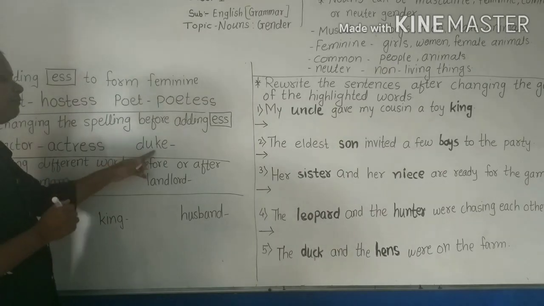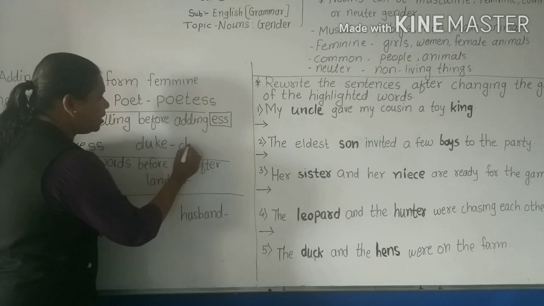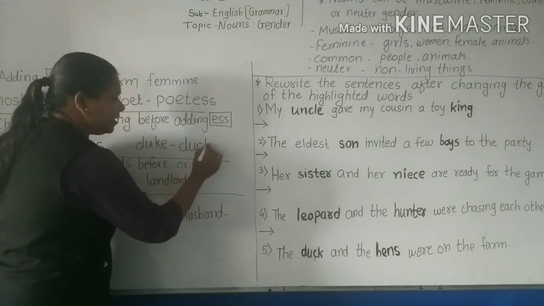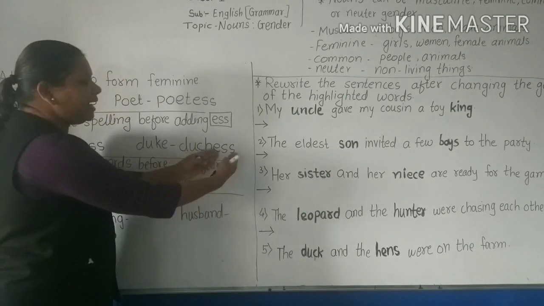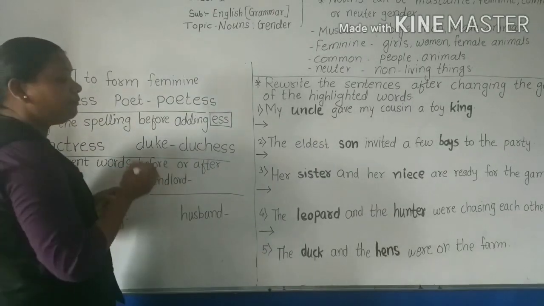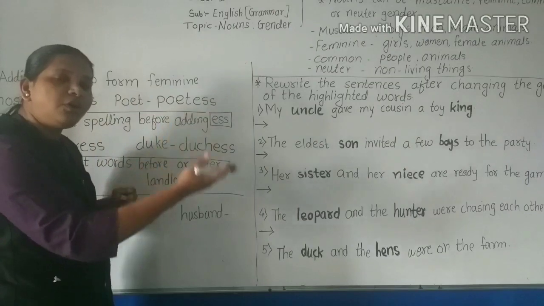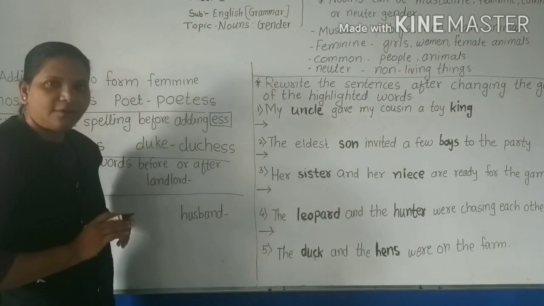The same way, duke: DU remains the same, here I will write CH and ESS. So before ess the spellings get changed when we are making masculine to feminine. Duke, duchess. Have you got it?